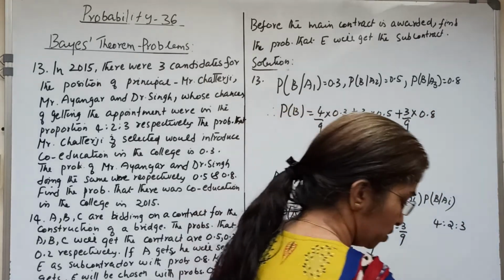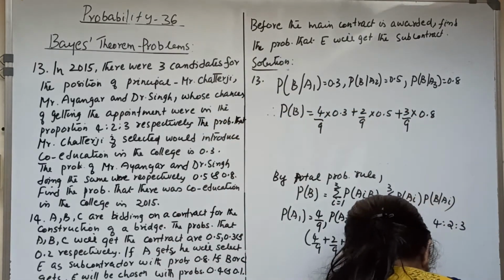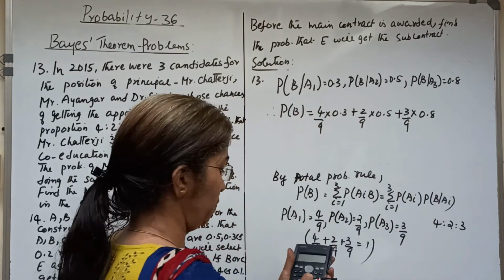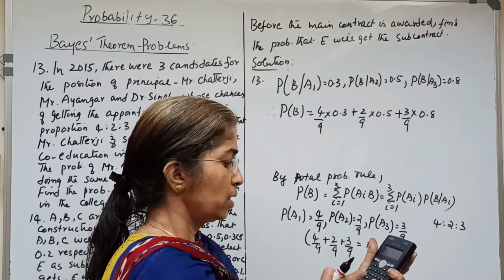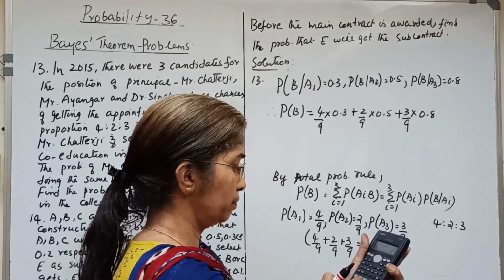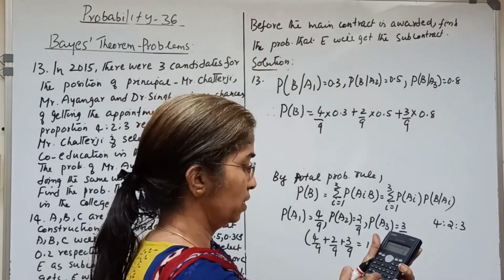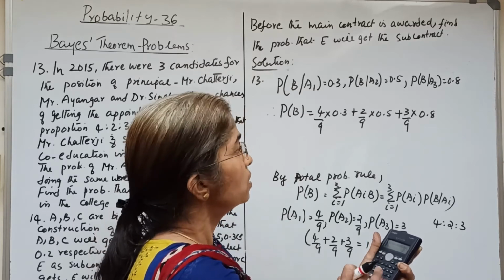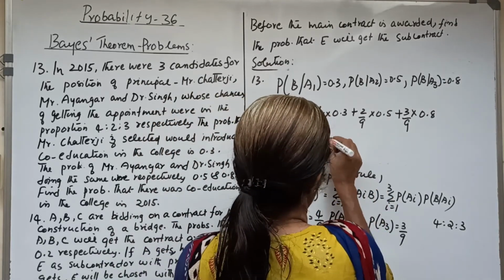On simplification we compute this probability: 4 by 9 into 0.3 plus 2 by 9 into 0.5 plus 3 by 9 into 0.8, and it is equal to 0.51.